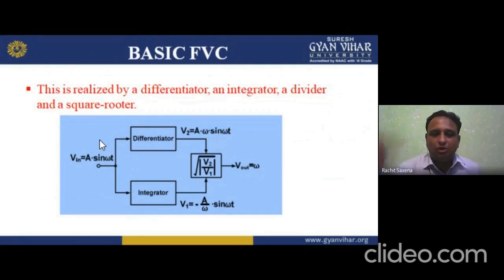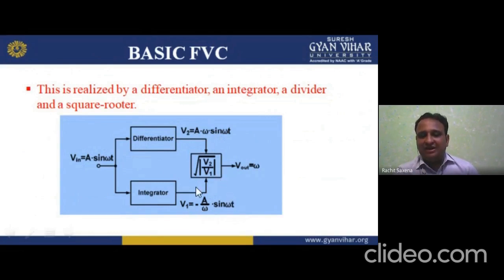So if I'm talking about 2 pi f, my dear student, that is the frequency, and that frequency we change and convert into voltage output. So to convert into the voltage output, this is realized by a differentiator, an integrator, a divider, and a square root. Here we give the sinusoidal input, that is the sine wave, then we have the differentiator, then the integrator. The differentiator gives A omega sine omega t, and the integrator gives minus A by omega sine omega t.